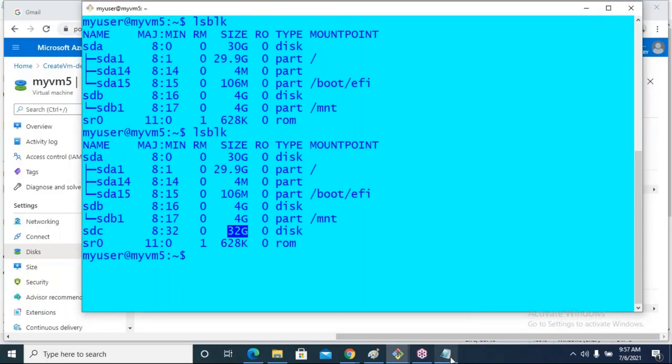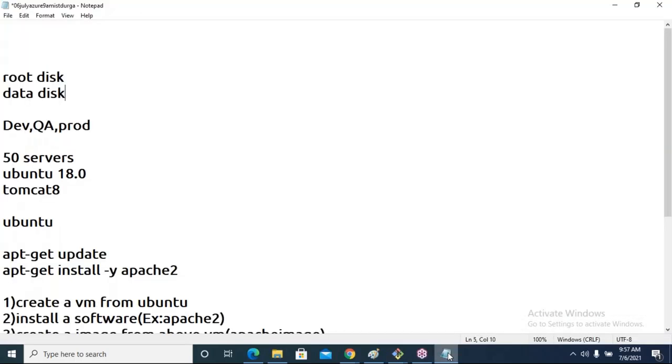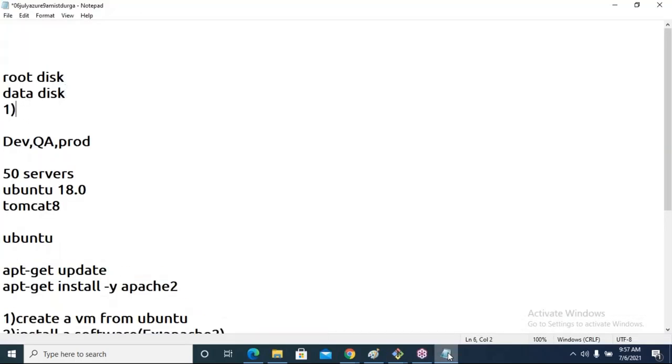Okay, so we have to do two more steps here. We have to format the disk. Okay, so how to format the disk? This is just like once you purchase a new hard disk, directly it cannot be used. It must be formatted, and it must be given one drive name. Okay, then only it can be used. So how to format the disk? Let me show the documentation.